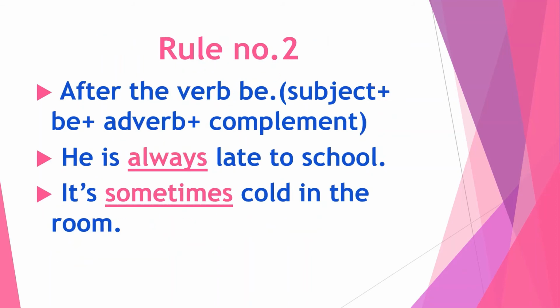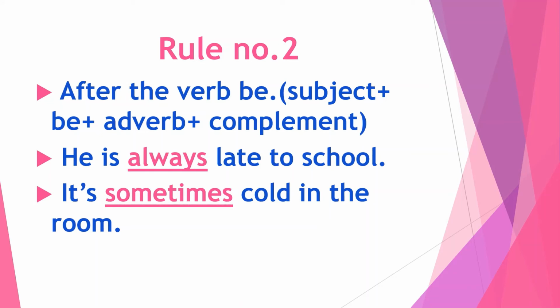Now what is rule number 2? Rule number 2 is after the verb be, that is, subject plus be plus adverb plus complement. Verb be means the to be forms: am, is, are. So subject plus to be form, that is am, is or are, plus adverb of frequency, plus complement.